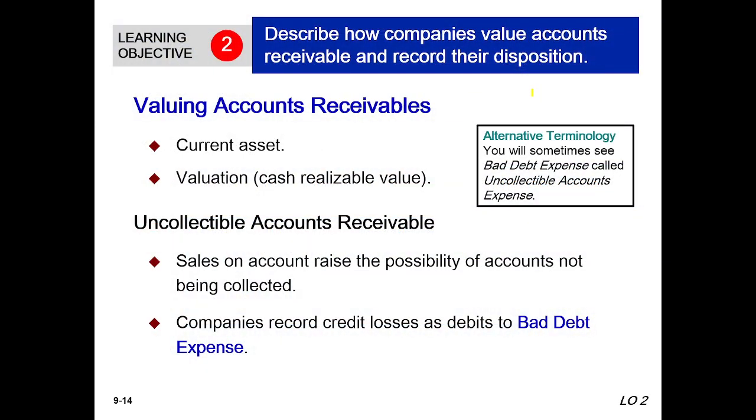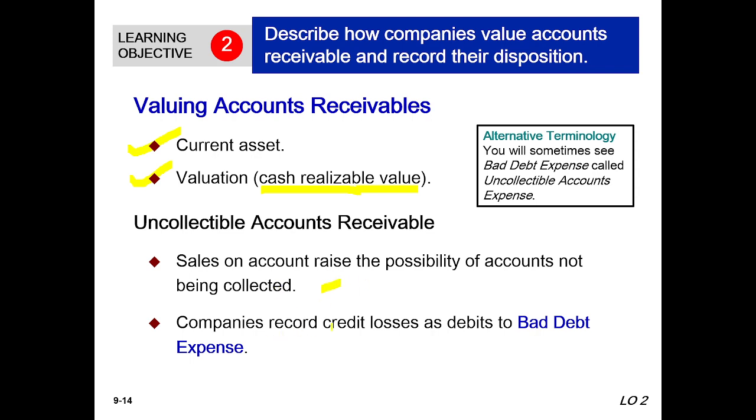And here, valuing accounts receivable and uncollectible accounts receivable. Valuing accounts receivable relates to current assets and valuation, and this is cash realizable value. Uncollectible accounts receivable: sales on account raise the possibility of accounts not being collected.